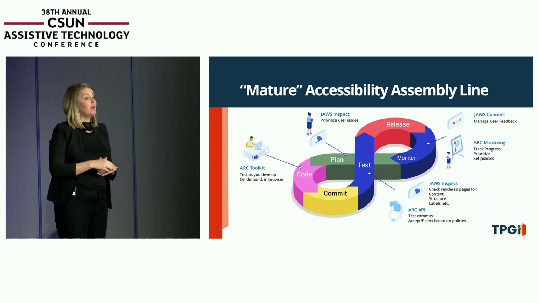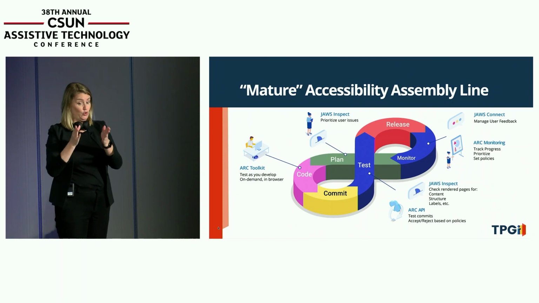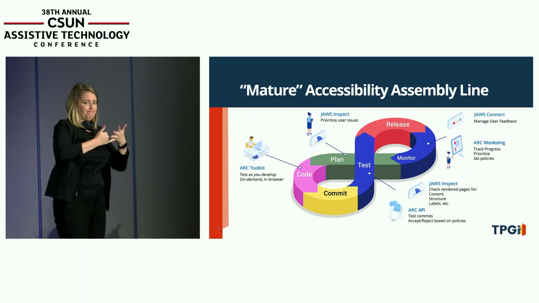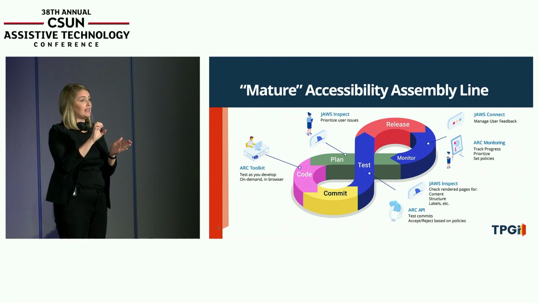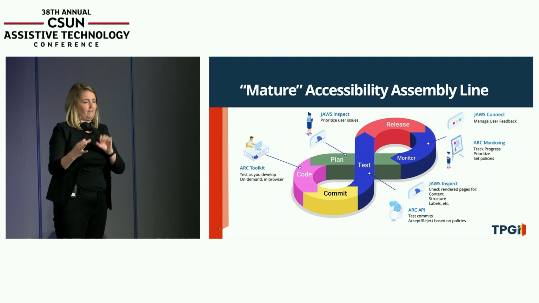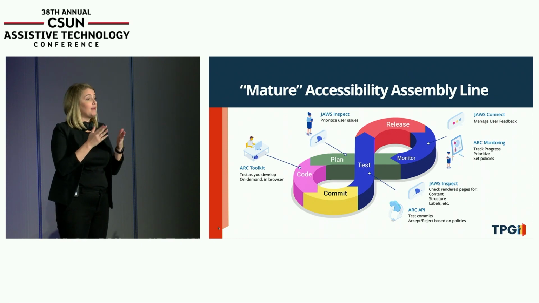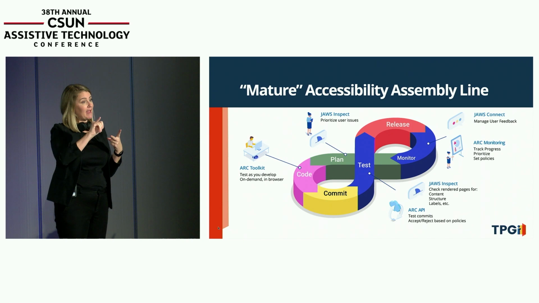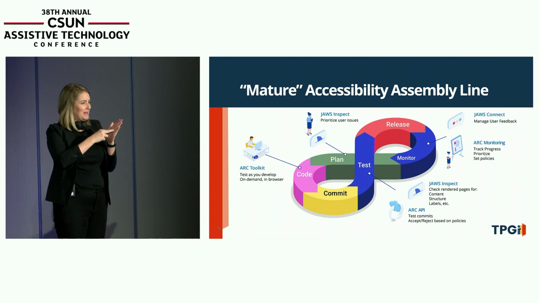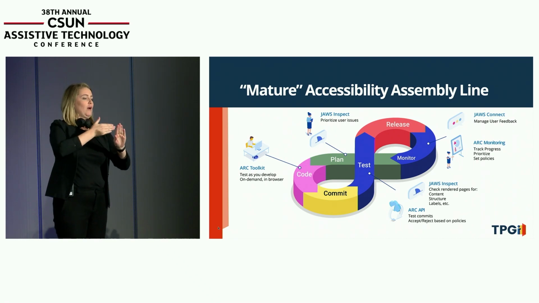Again, you have the JAWS Connect, so you're getting the user feedback as well to help prioritize. And then in your planning phase for any build, you might use tools, for instance, like our JAWS Inspect or JAWS to do further prioritization and testing based on user feedback. And then you might use things like the toolkit or the API to test your code, okay? And that's what I mean by upstream. In the ideal world, before code gets committed, there's at least some accessibility testing going on, and things are pushed back. They don't get committed unless they pass a certain amount of tests. And I'll be showing you some ways that you can do that effectively without overwhelming your developers, okay?